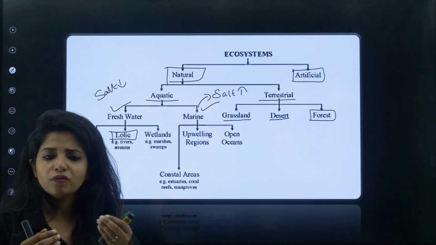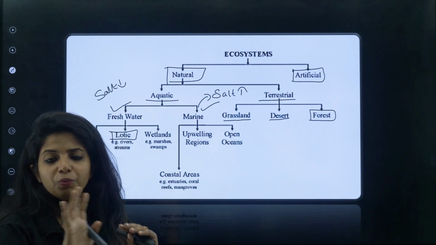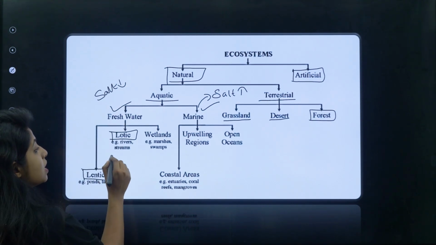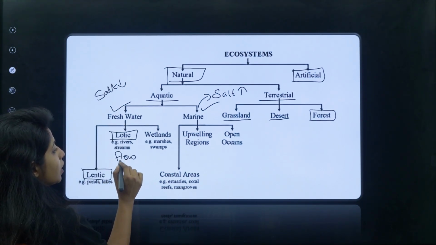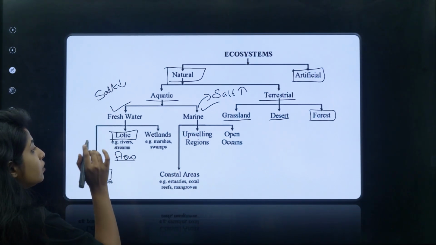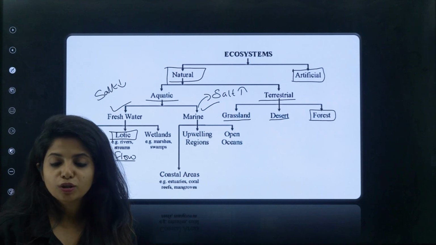So ponds and lakes, if you see, there is only slight movement because of the wind that is there. They are not continuously moving. Now lotic ecosystem means the one that flows. Lotic, or flow, you can remember it like that, the one that flows. So rivers, streams, all of them come under this particular category.